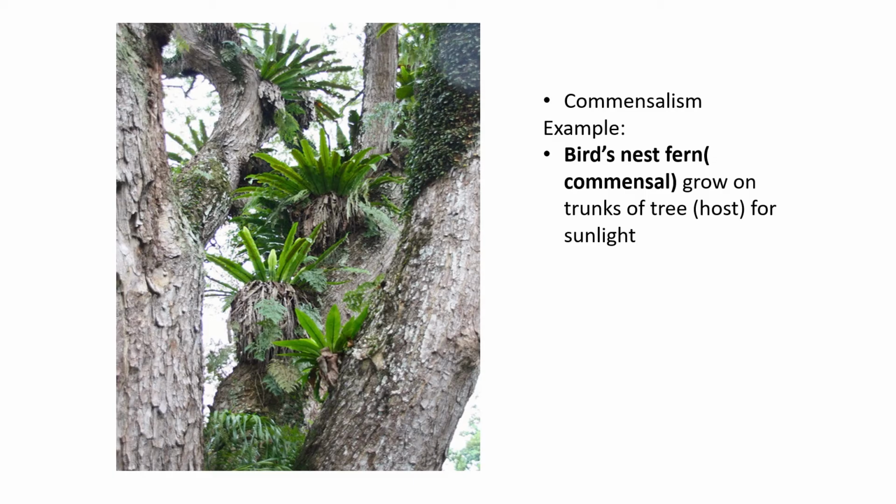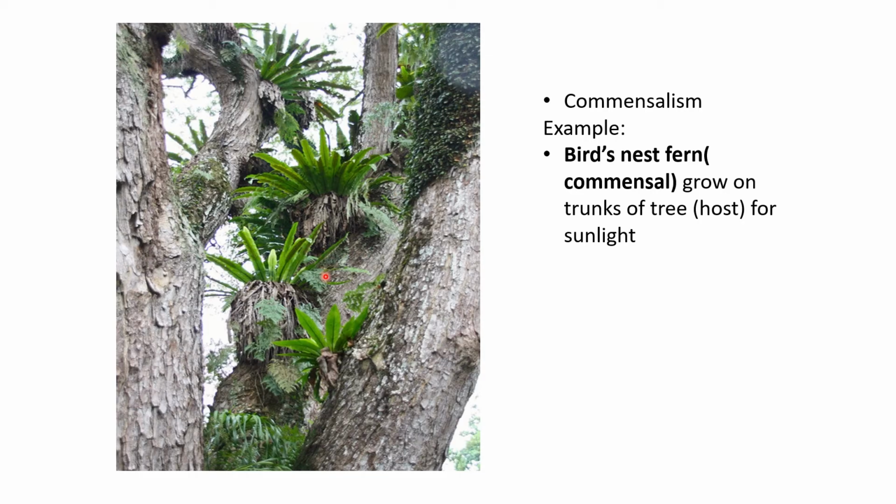Okay, so here comes another example of commensalism in plants. If you see in the picture, there is a plant that is growing on the trunk of a tree. This plant is known as the bird nest fern. This fern is actually very short, as you can see in the picture. It's so short that if it grew on the land just like other plants, it wouldn't be able to compete with the taller plants to get sunlight. Without sunlight, it cannot undergo the photosynthesis process and also cannot get food and energy. So eventually the plant will die.